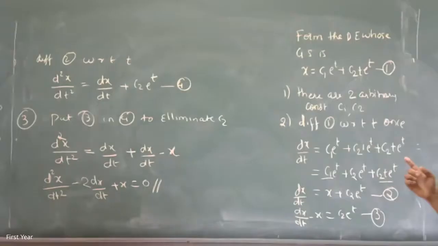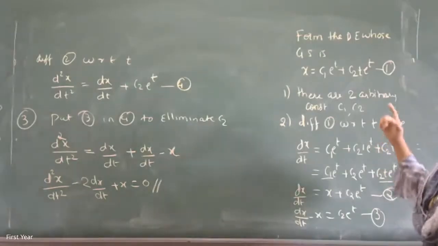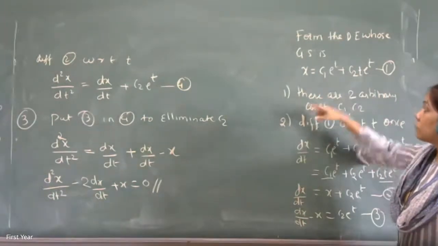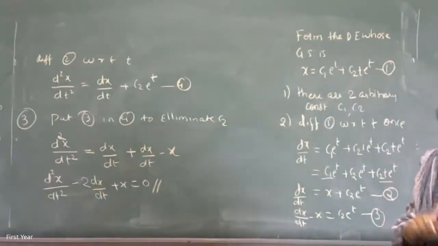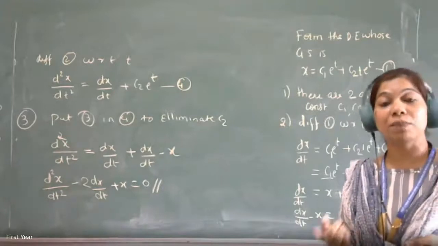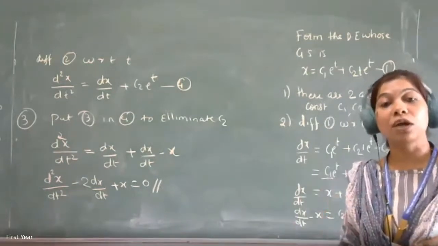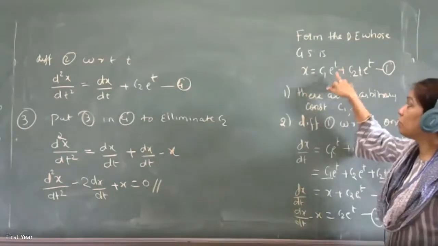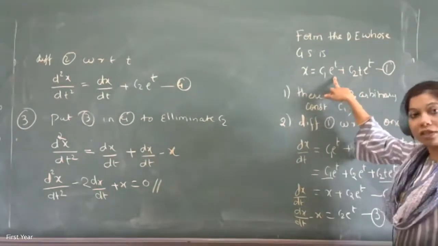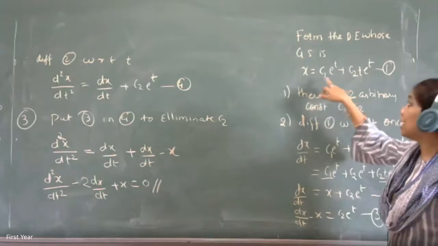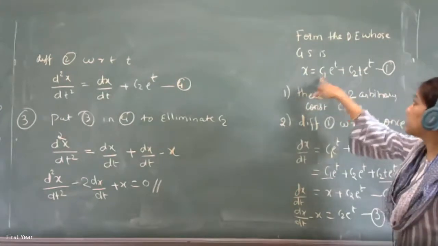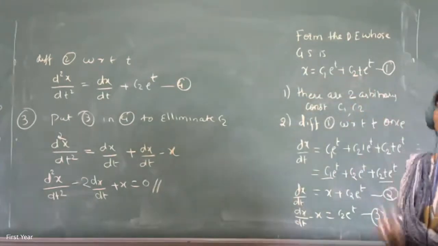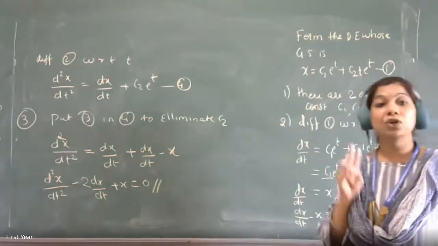Have you written that equation? Yes. Now, if you want to form the differential equation, you have to first identify which is the independent and which is the dependent variable, because you differentiate with respect to the independent variable. So x is depending on t, therefore you have to differentiate with respect to t. That's the first thing to understand. Secondly, how many arbitrary constants are there? C1 and C2 are 2 arbitrary constants, so minimum you have to differentiate twice.